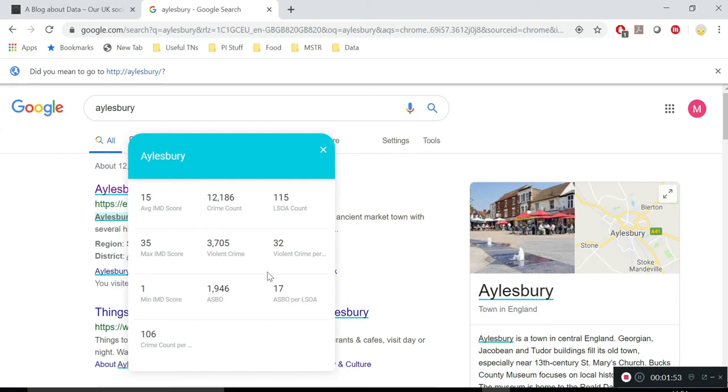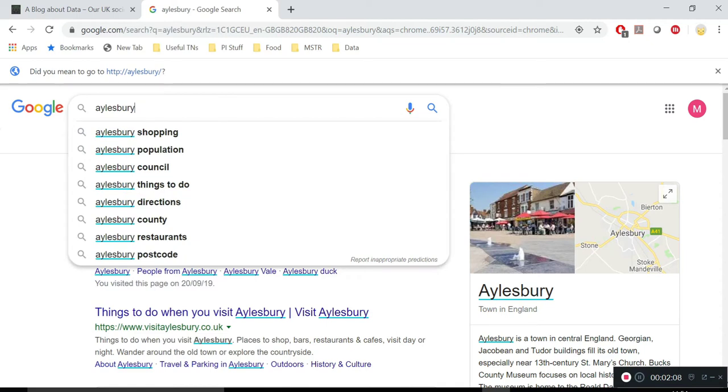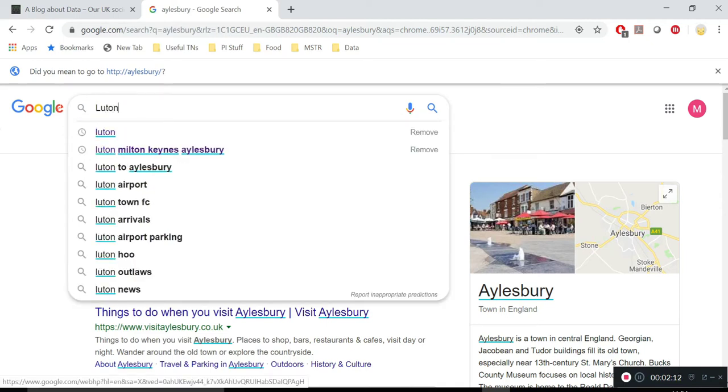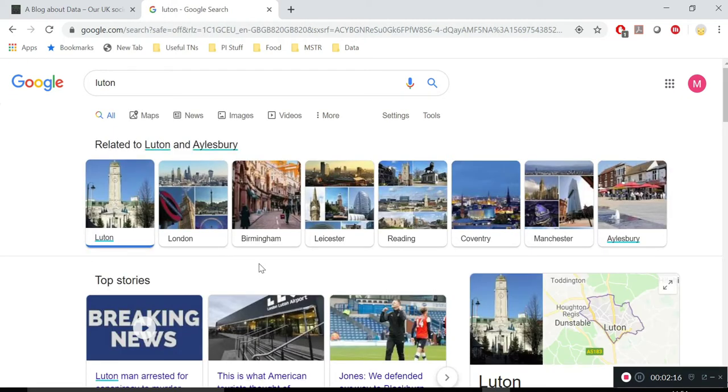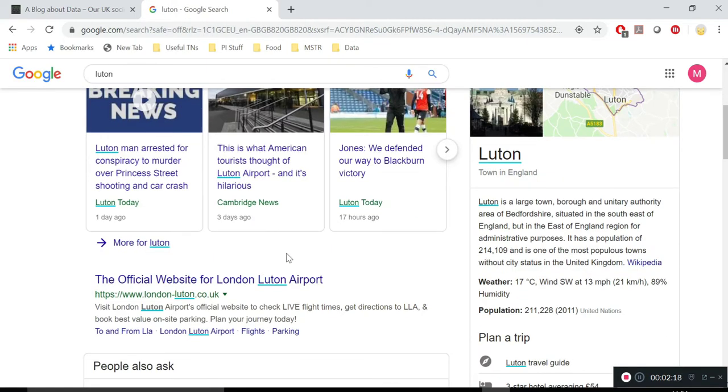Now that needs to be taken in consideration with the population. So what we try to work out there is what's the sort of violent crime per area of population, and there you can see it's at 32 and 17. So just to give you a bit of a contrast, we're going to now search for another town in the area where I live called Luton. Now Luton is famous as being a hotbed of crime and social issues. So let's see exactly what the picture is.